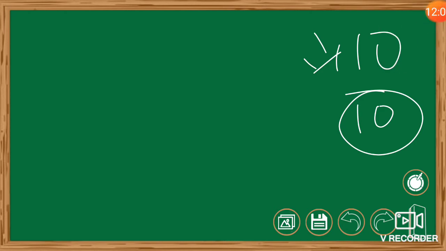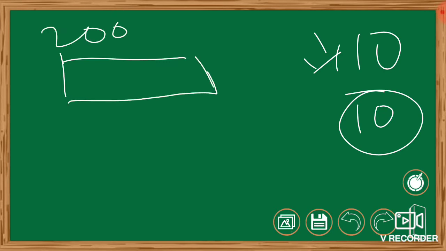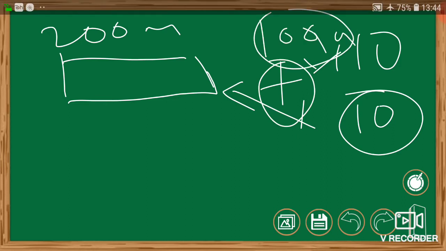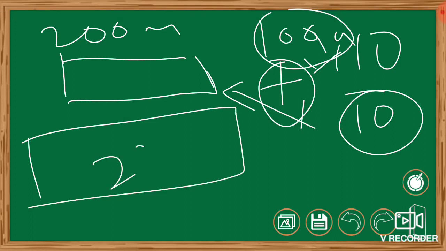Let us examine another length, for example 200 meters. If I give the same amount of temperature T1 that I gave to the 100 meter rod, then the expansion may become 220 meters.